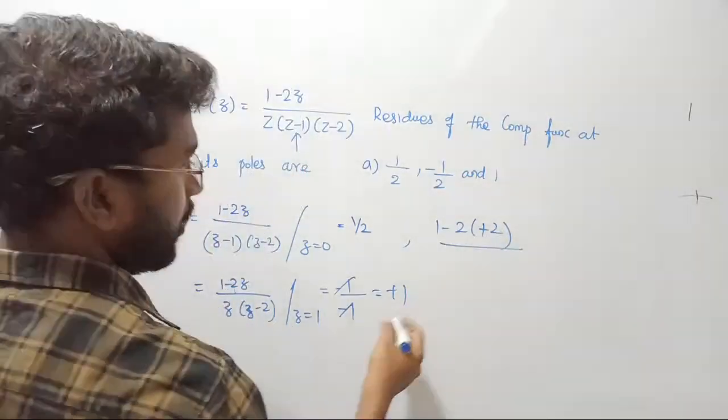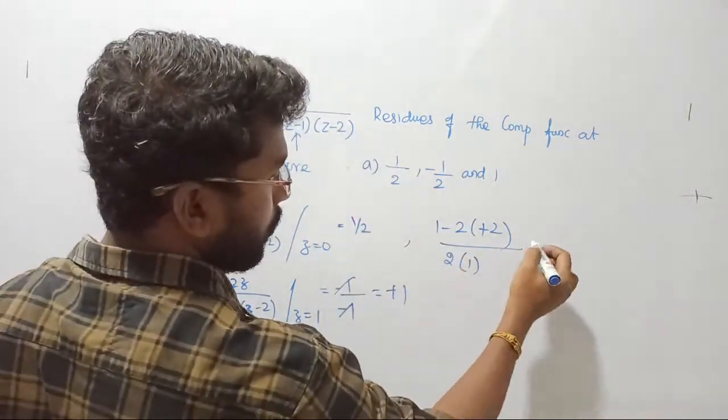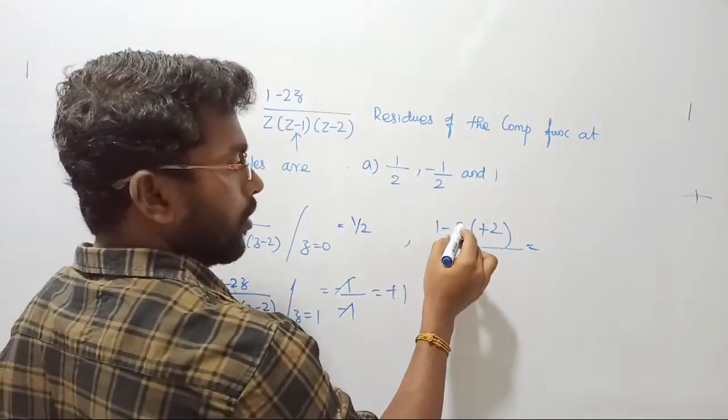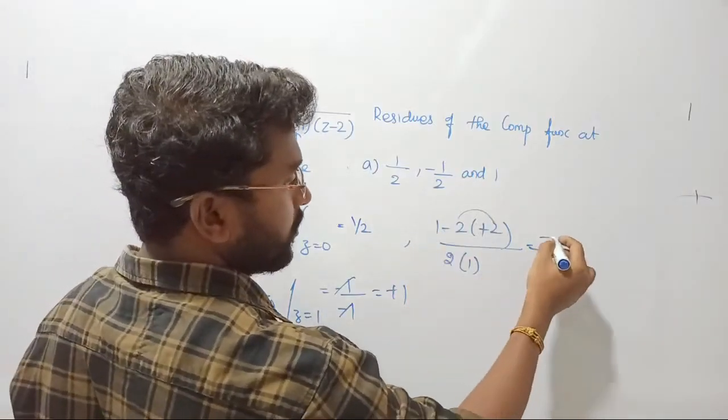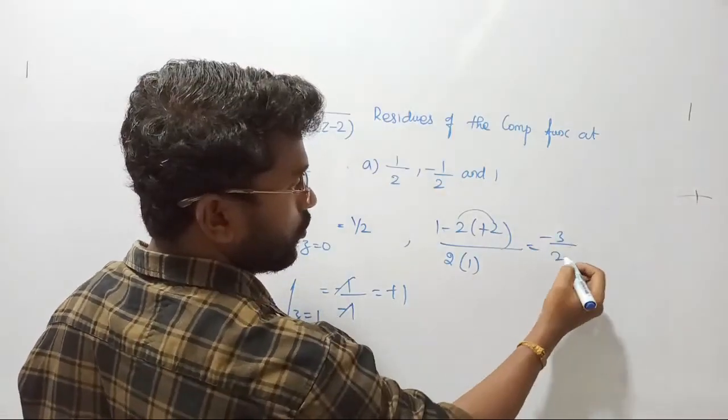So here, instead of z, we have to substitute 2. Here also, if you put 2 minus 1, only 1 will come. Such that it is going to be 1. 2 into 2 becomes 4. So 1 minus 4 becomes -3. Denominator 2, so -3/2. Right?